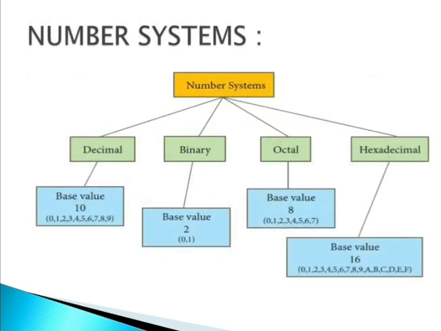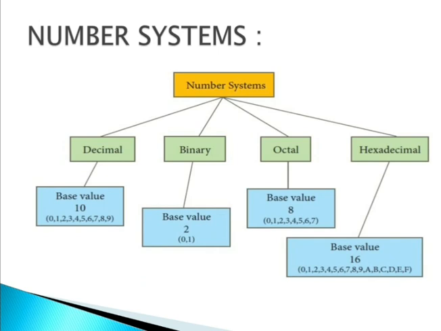Number systems are divided into 4 parts. First is decimal, then binary, then octal, and then hexadecimal. Deci means 10, that's why the base value is 10. Binary means bi is 2, that's why the base is 2. Octal, oct means 8, that's why the base is 8. Hexadecimal, hexa means 6 and decimal means 10. 6 plus 10 is 16, that's why the base is 16.